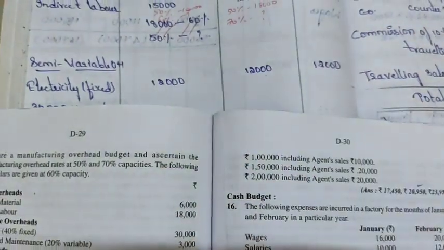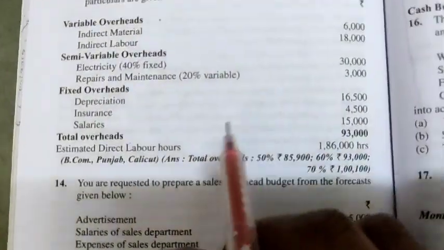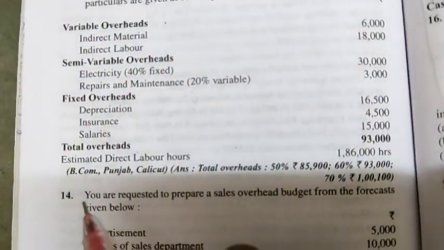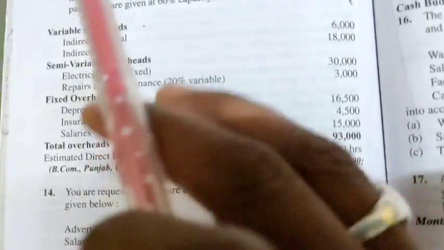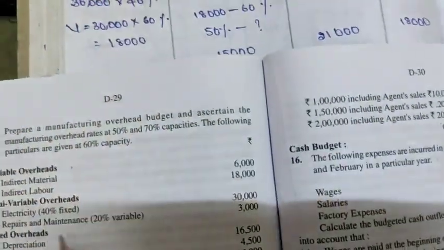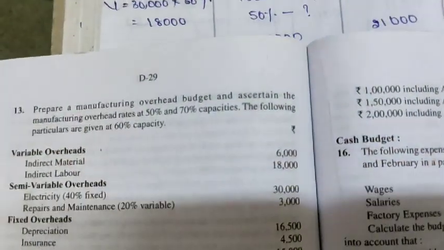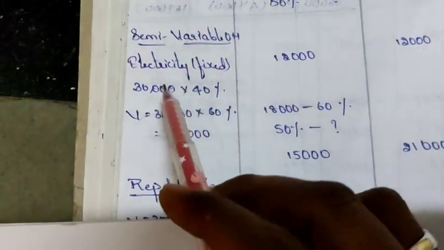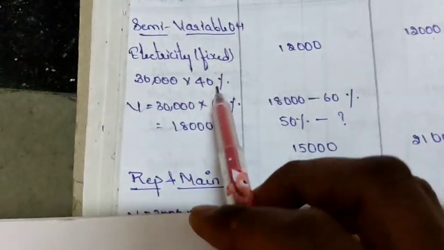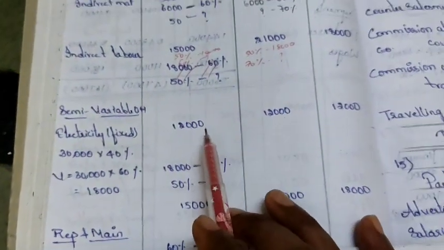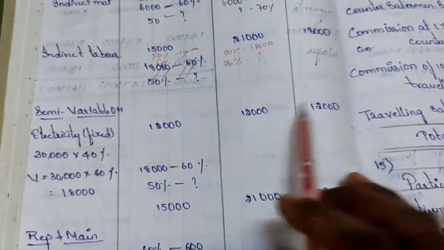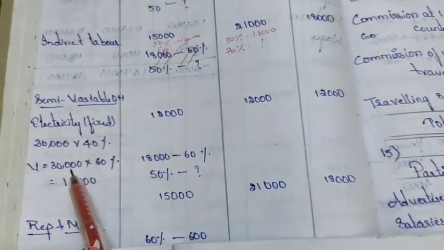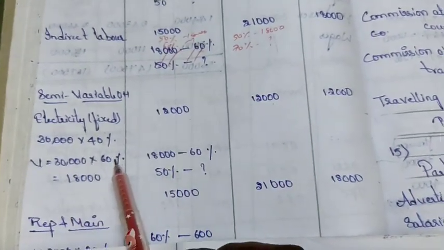After that, he has given semi variable overheads under two items, electricity and repairs and maintenance. In these, fixed is there and variable is there. First electricity: the total amount is 30,000, and we have to divide it into fixed and variable. Electricity fixed is 30,000 into 40%. Fixed will be the same for all the capacities: 12,000, 12,000, 12,000. Next variable, 30,000 into 60%.